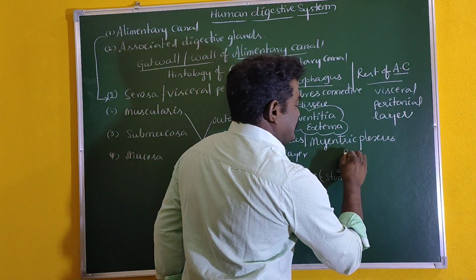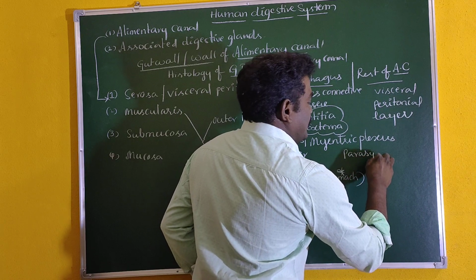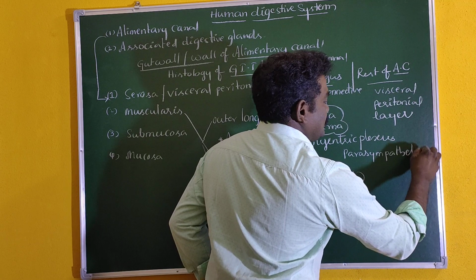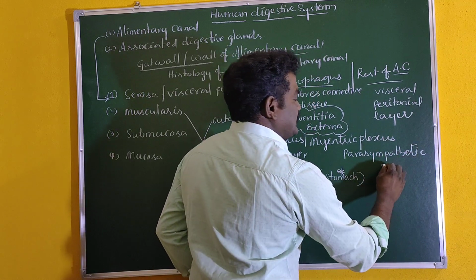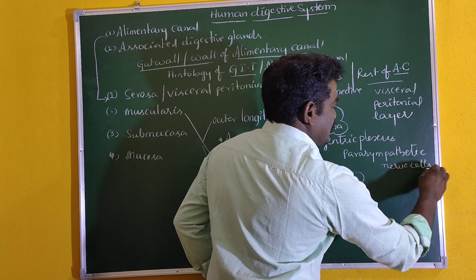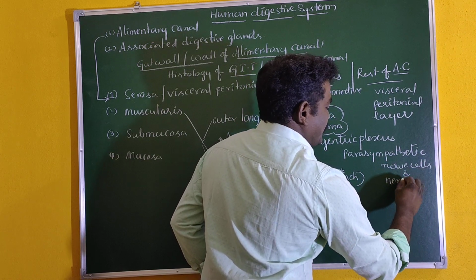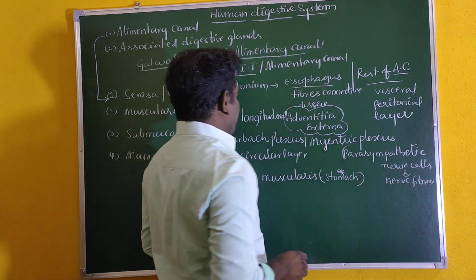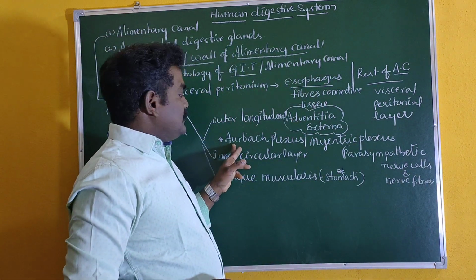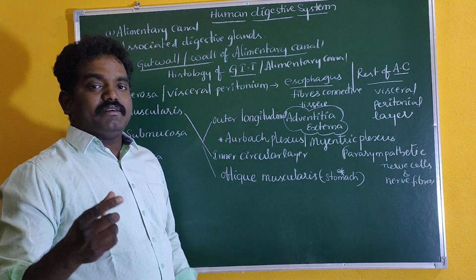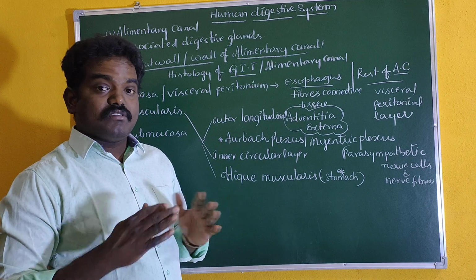So these plexuses are nothing but parasympathetic nerve cells and nerve fibers that are noticed in this spot. And the functional role of this one: in general, all of you know that the alimentary canal shows a peristalsis movement.